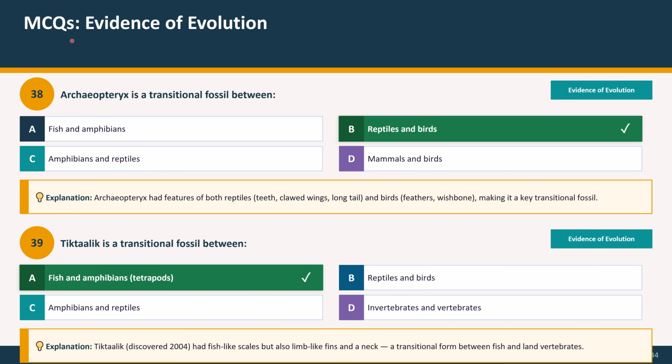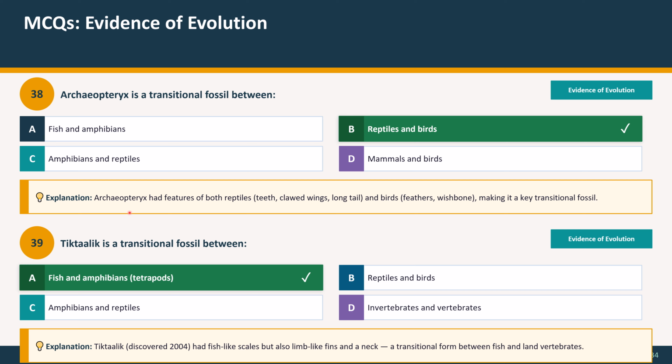These MCQs are about evidence of evolution. Question 38. Archaeopteryx is a transitional fossil between: Option A, fish and amphibians. Option B, reptiles and birds. Option C, amphibians and reptiles. Option D, mammals and birds. And the correct option is option B, reptiles and birds.